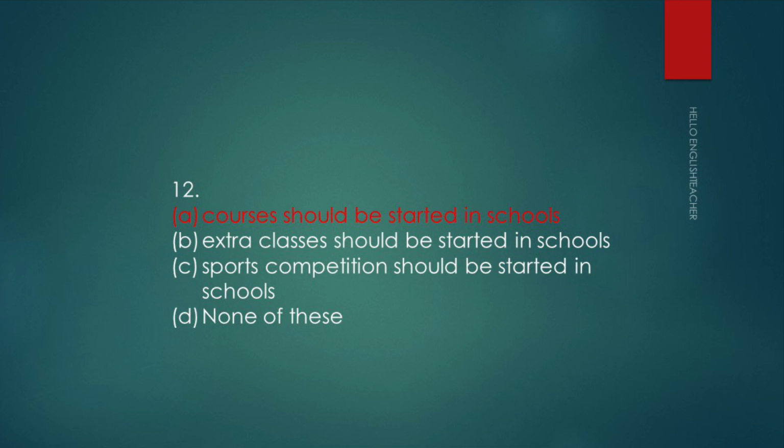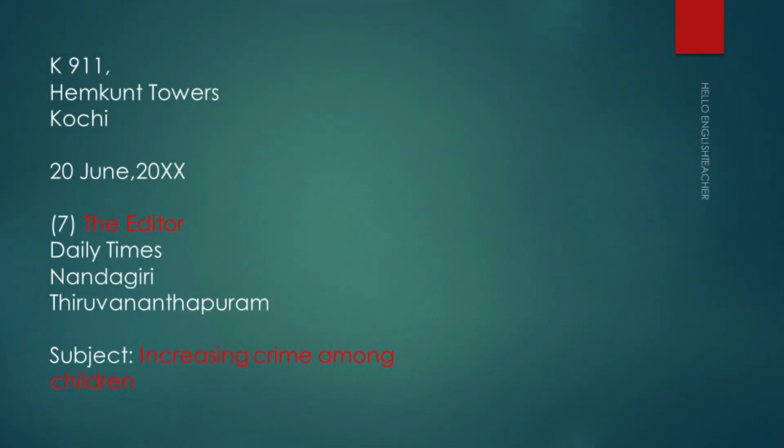Now whenever you are writing an answer for the letter writing, you need to read the question thoroughly. So what is the question telling you? From that you will always get the cues to fill in the blanks. So now let's look at the first part of the letter. You can see the sender's address, then the date and then the receiver's address. When you write the receiver's address, the first line is always the editor, followed by the name of the newspaper and then the address, and then comes the subject. Here the correct subject is increasing crime among children.